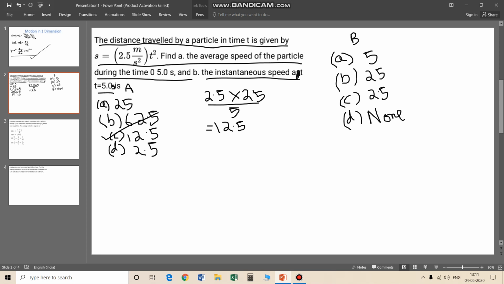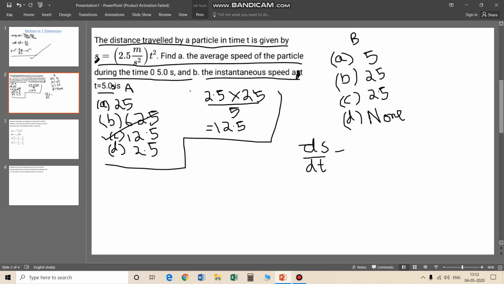I am moving on to the solution. This is the solution of the first part. The second part I am doing here. What is the instantaneous speed? Instantaneous speed here, we can find out from the distance, that is ds by dt, right?